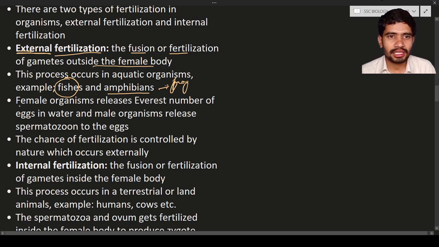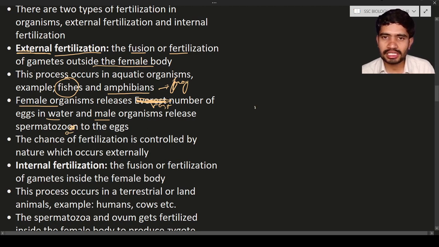Here the female organisms release a vast number of eggs. Vast means a large number of eggs are released in the water, and the male organism comes and releases the spermatozoa onto the eggs.